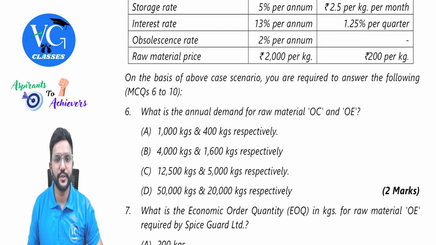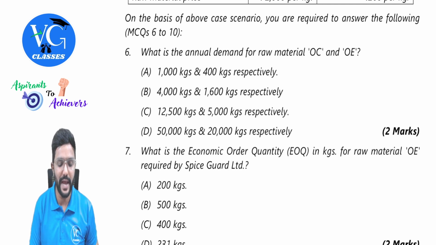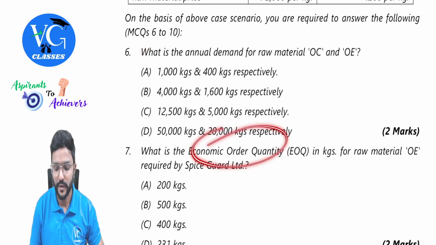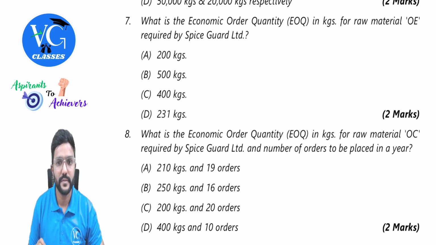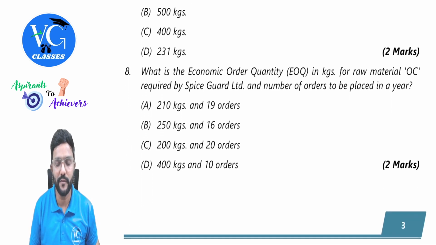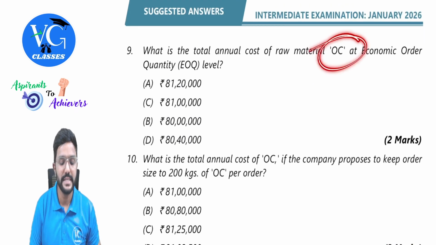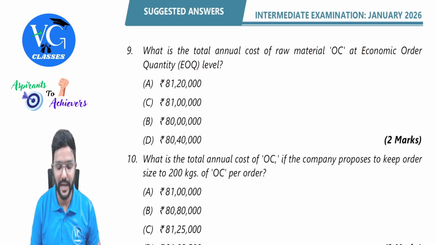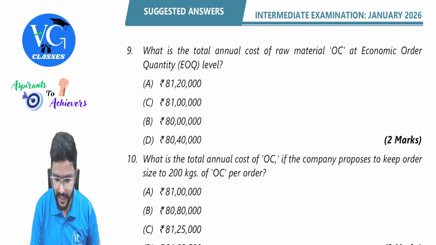Then, on the basis of the above case scenario, you are required to answer the following one by one. Annual demand, EOQ for OE. Then EOQ and number of orders for OC. Then total annual cost for OC at EOQ level, and total annual cost of OC if the lot size is 200. Fine, sir. We will try to work it out.